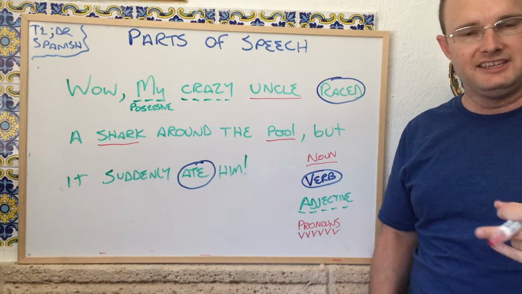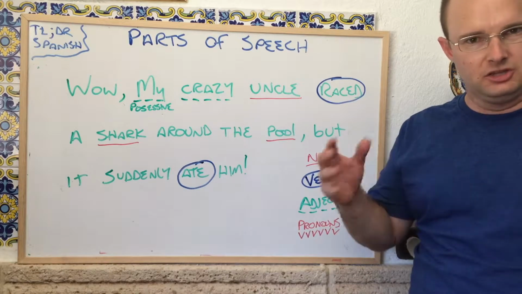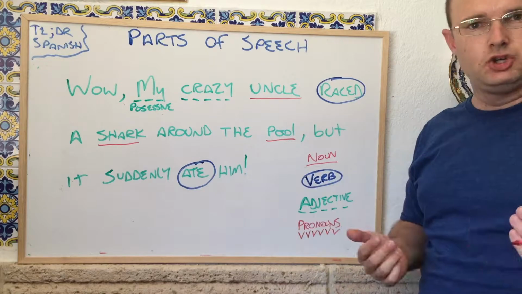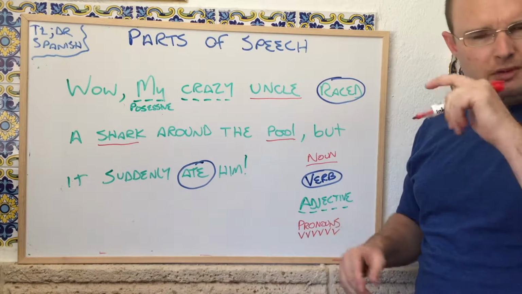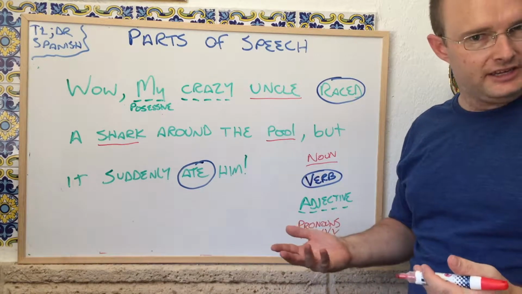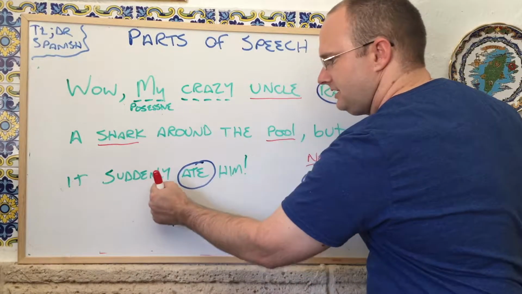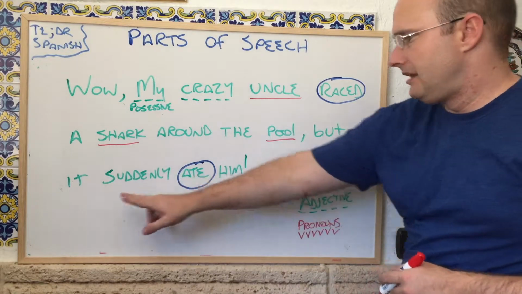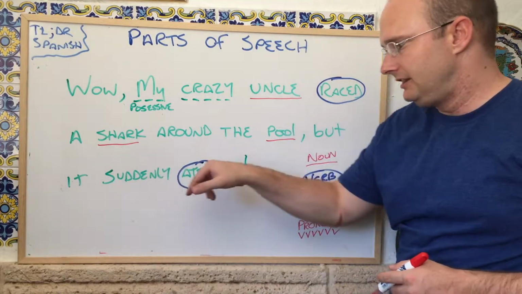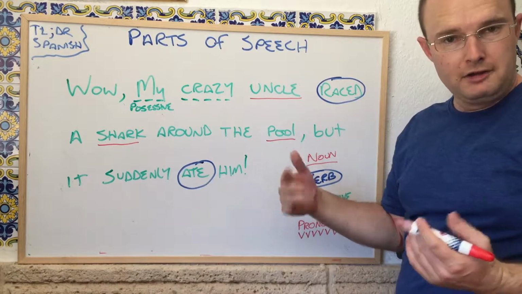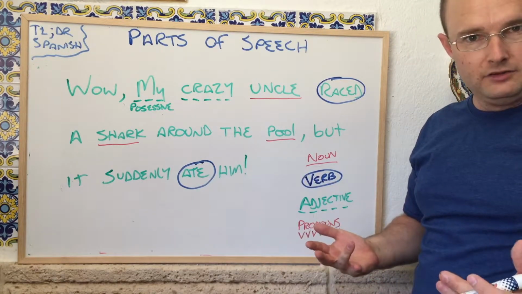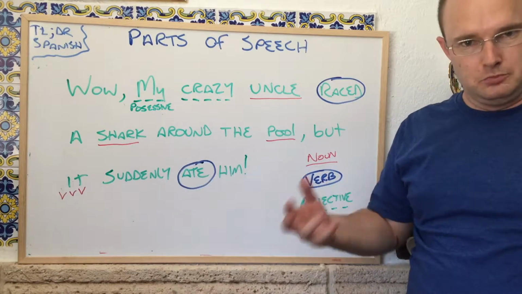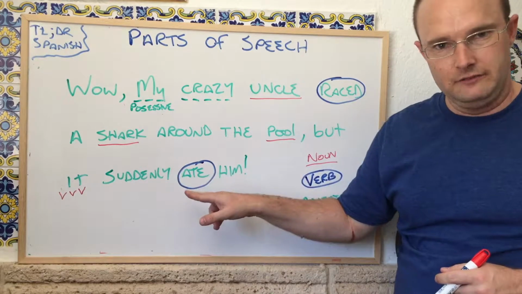A pronoun is a word that takes the place of a noun, but it's a little bit more general. So instead of saying my dad, I can say he. The trick to try and find a pronoun is to say, if I put somebody's name in, would the sentence make sense? But it suddenly ate him. So what if I put in David instead of it? But David suddenly ate him. That would work. So that means that it's a pronoun, a word that takes the place of a noun. In particular, it is a subject pronoun because it's the subject of the sentence.